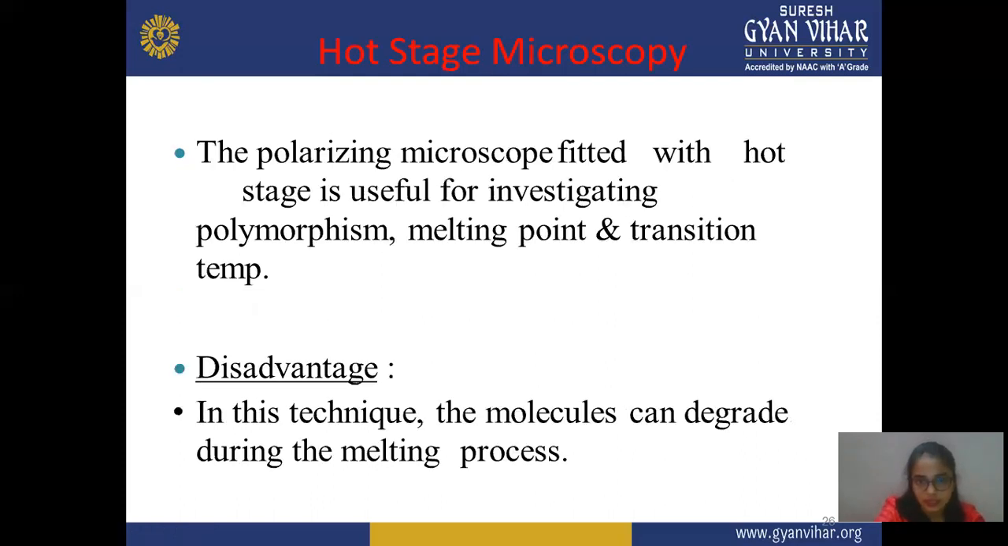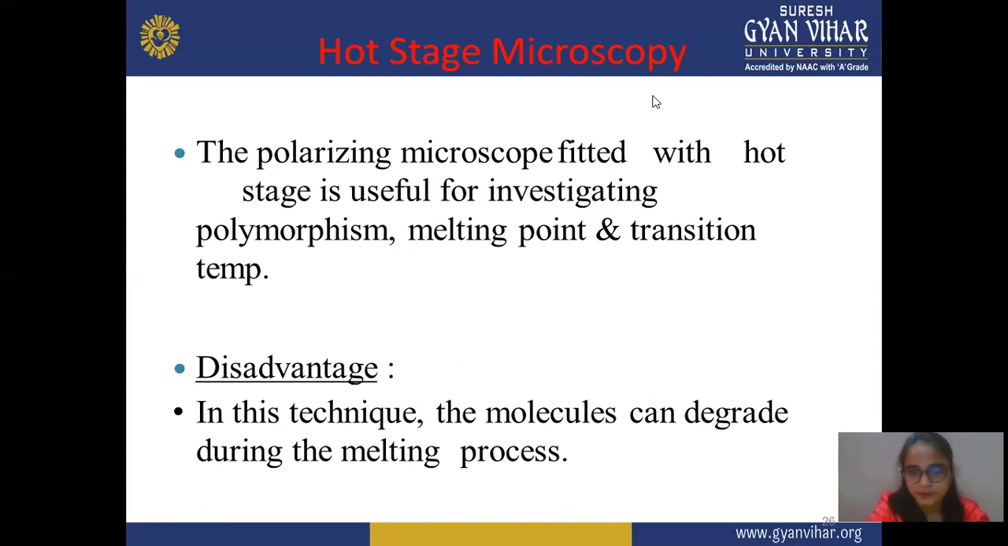Next is hot stage microscopy. A polarizing microscope fitted with a hot stage is used for investigation of polymorph melting point and transition temperature. A disadvantage is that in this technique, the molecule can degrade during the melting process. Heat-sensitive molecules may get destroyed and not give proper results. But it is also good for some particular molecules.